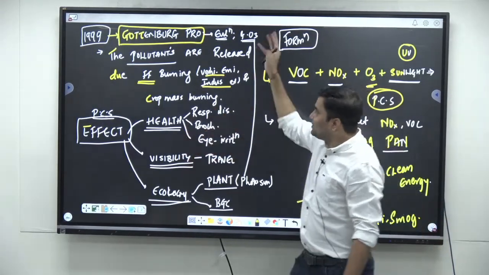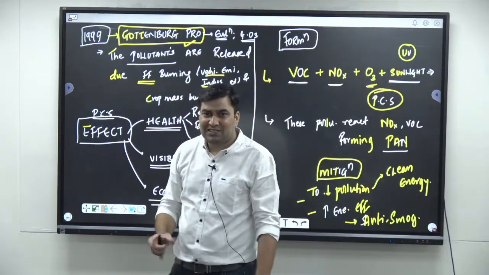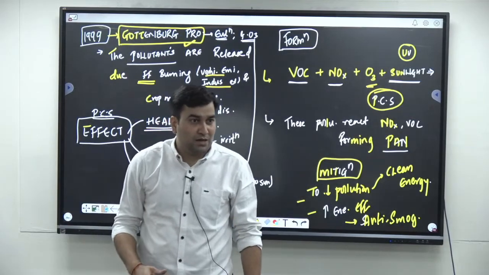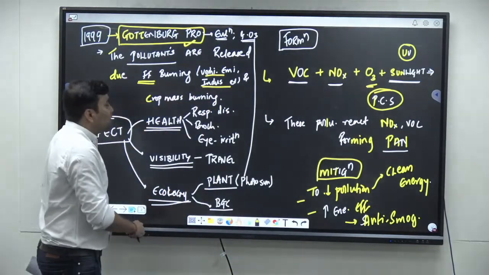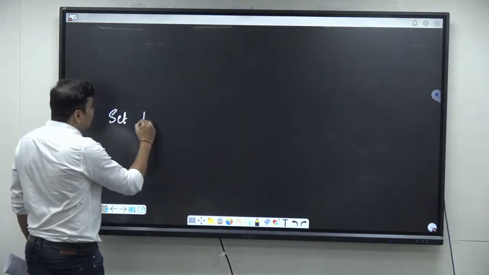So to mitigate this at the global level, we have a protocol named the Gothenburg Protocol, just like our Kyoto Protocol. Getting the point? So what is there in the Gothenburg Protocol? The Gothenburg Protocol sets the limits.